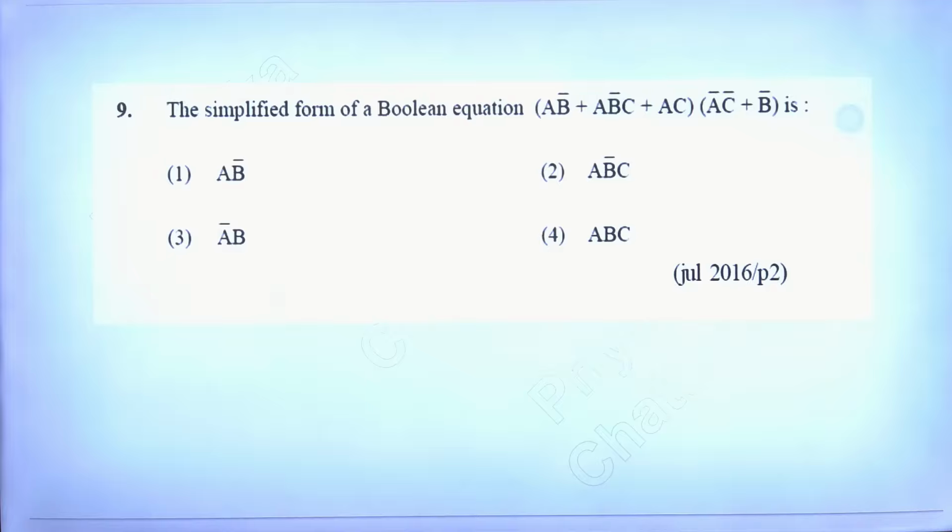Till now so many questions I have solved for you, so please try to do it correctly. I need the correct answer from everyone.